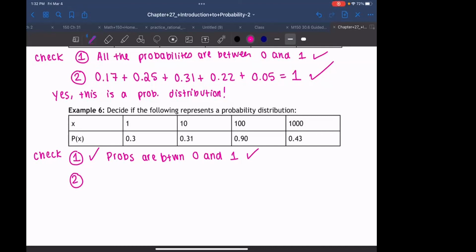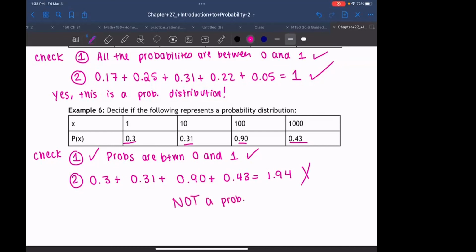Checking 2 would be adding all of these together, right? Let's do that. 0.3 plus 0.31 plus 0.90 plus 0.43. And I got 1.94. Okay. So do we satisfy property 2? No, right? And is this a probability distribution or not a probability distribution? No, right? Not a probability distribution. Okay.